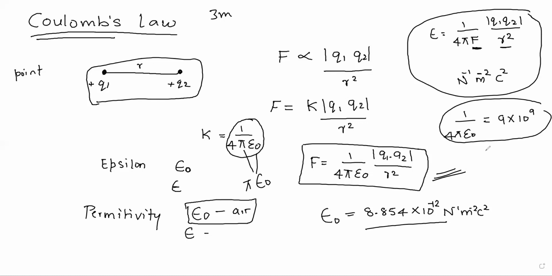Now let us see the expression for Coulomb's law in vector form.